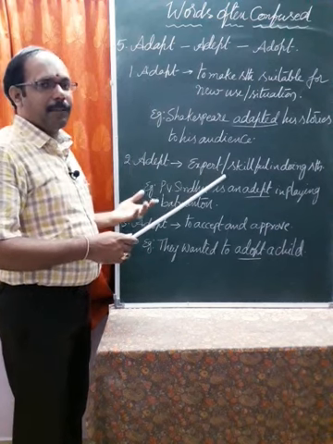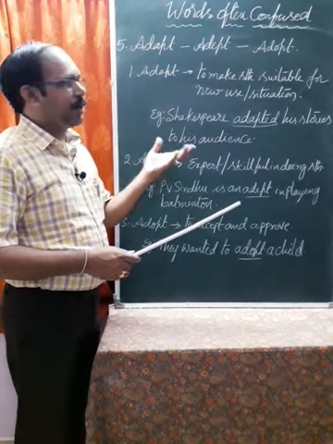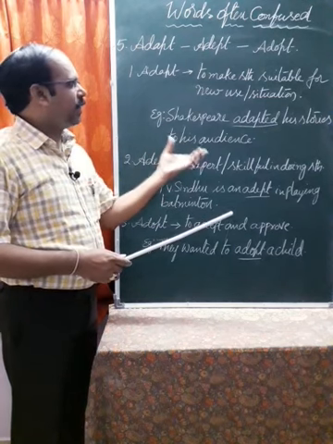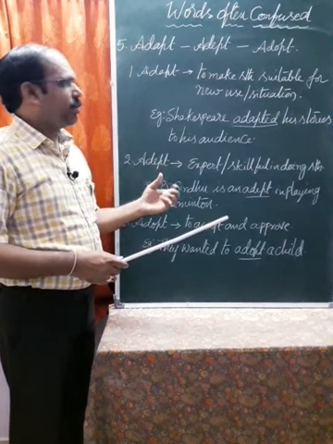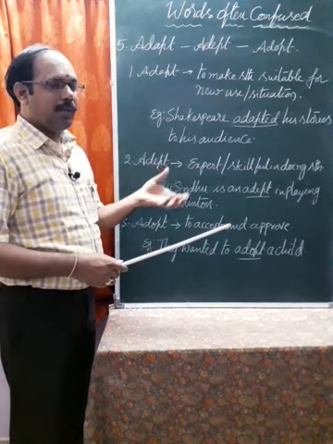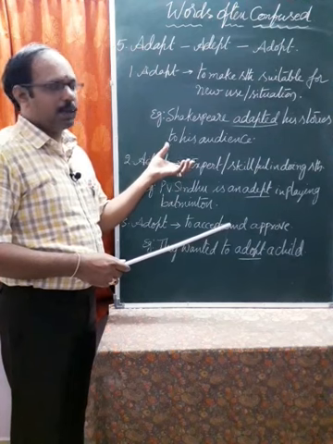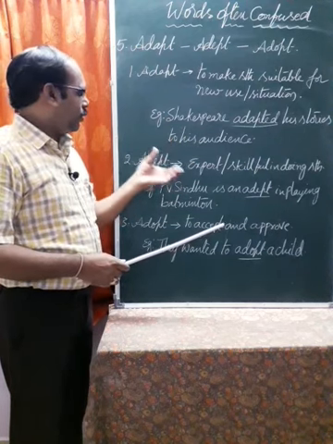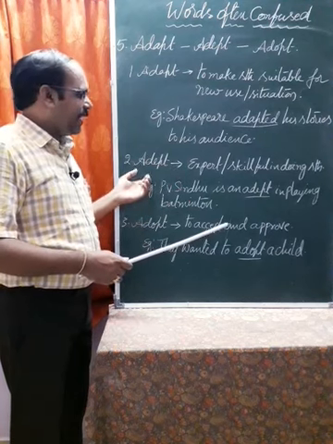What is meant by adapt? To make something suitable for a new use or situation. For example, Shakespeare adapted his stories to his audience. So he is always ready to write stories suitable to his audience. So he adapted his stories to his audience. That means like that.